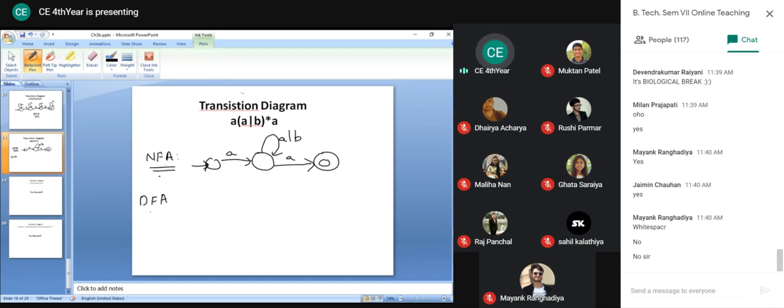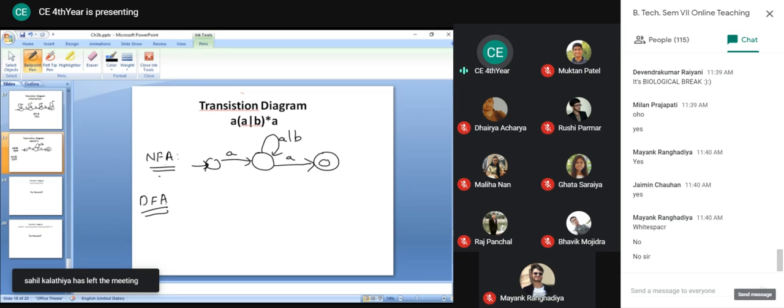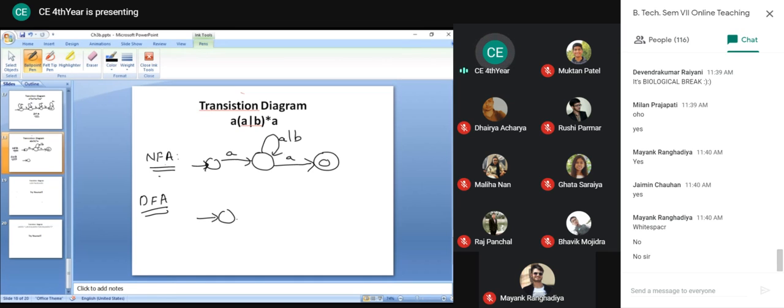But we know that you cannot have a non-deterministic transition diagram, because if the transition diagram is non-deterministic, your lexical analyzer will not be able to manage it. So we have to convert this NFA to DFA. So if I consider the same diagram, here A is the first symbol. If it begins with B, it is invalid, because in DFA we must have an outgoing arrow for every symbol. So I have to put it in this way.